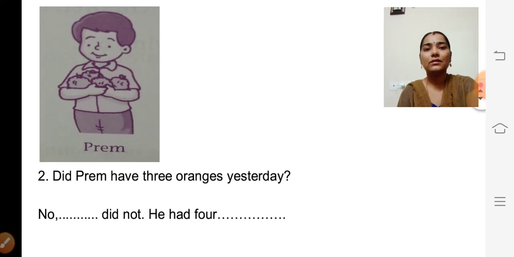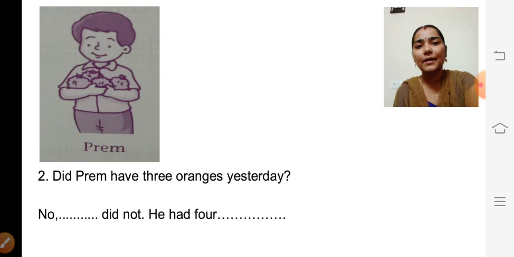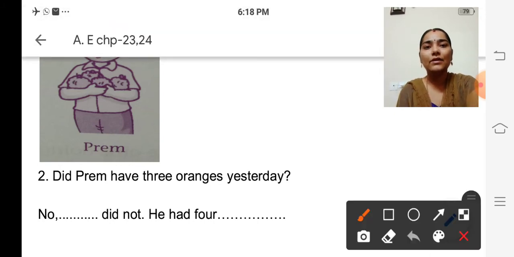Look at the picture. There is one small boy, isn't it? His name is Prem. So, what is he having? He's having four. 1, 2, 3, 4. He is having what? Oranges. You see the question? Did Prem have 3 oranges yesterday? So how many is he having? 1, 2, 3, 4.